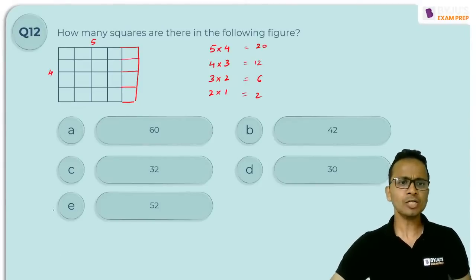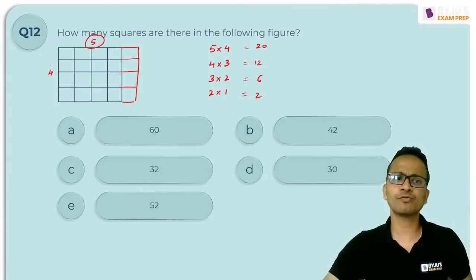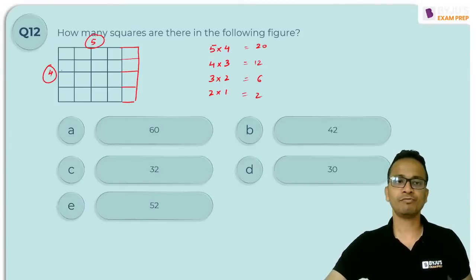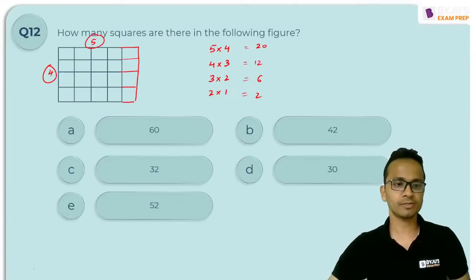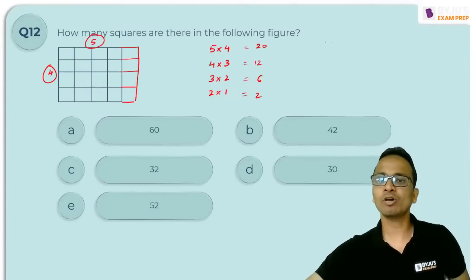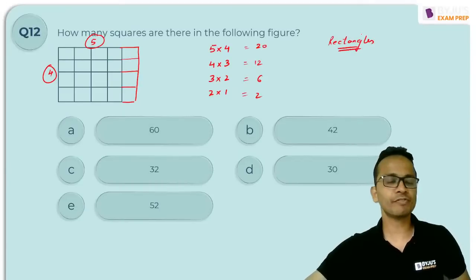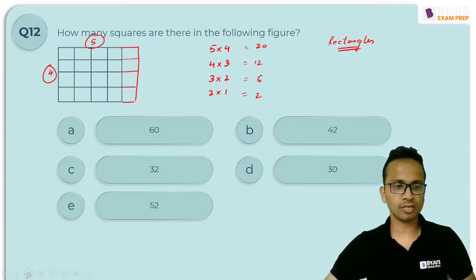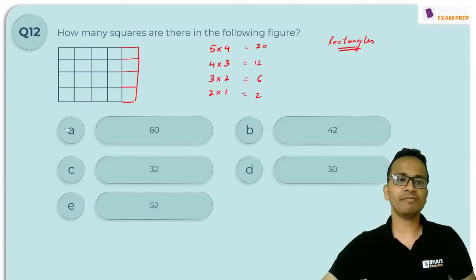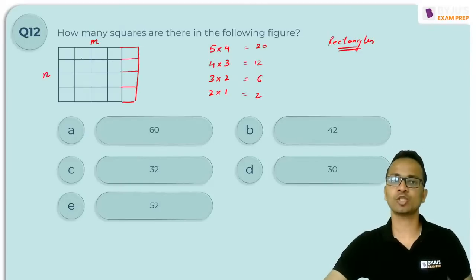If you have a 5 cross 4 grid of unit squares, then for the number of rectangles I'll give you a general formula. Instead of 5 and 4, let's say you have an m cross n grid of unit squares.